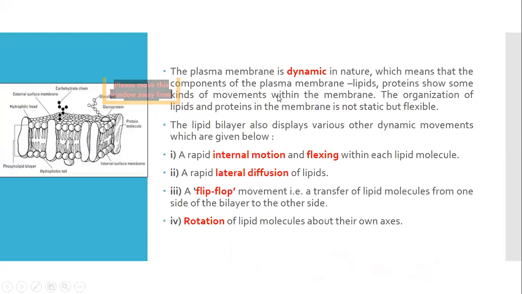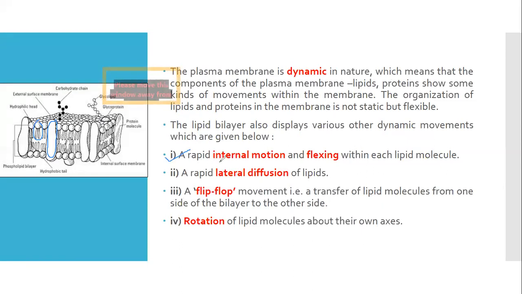Now, the plasma membrane is dynamic in nature, which means that both of its components, that is the lipids and the proteins, which you can see here, show some kind of movement within this plasma membrane, and their organization is not static but flexible. Fine. Now, what are these movements? First of all, the first movement.